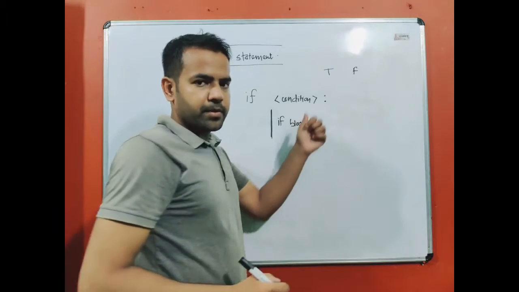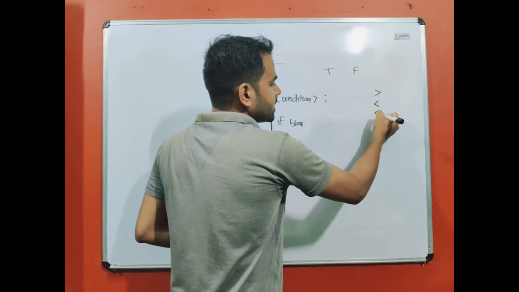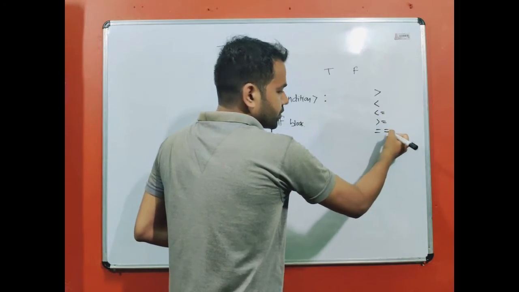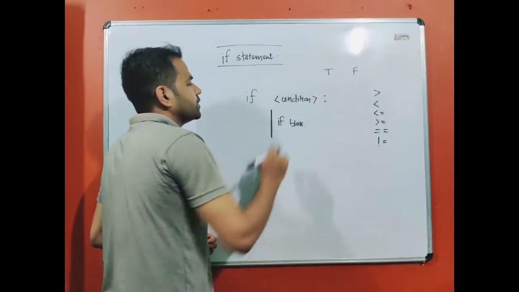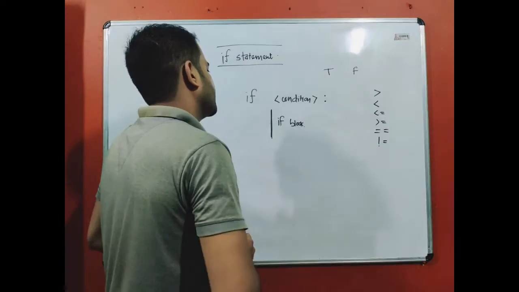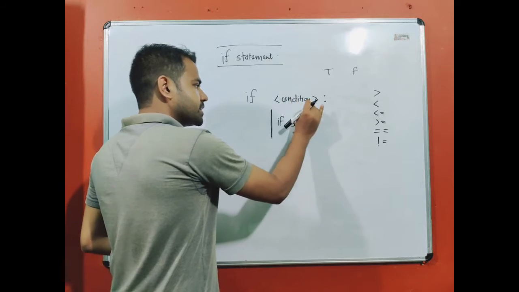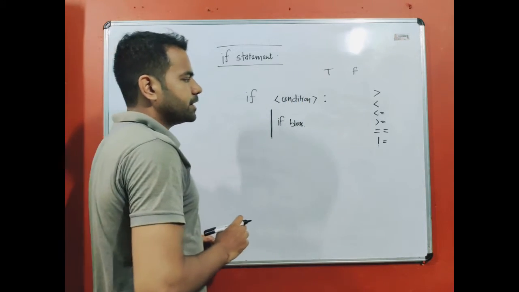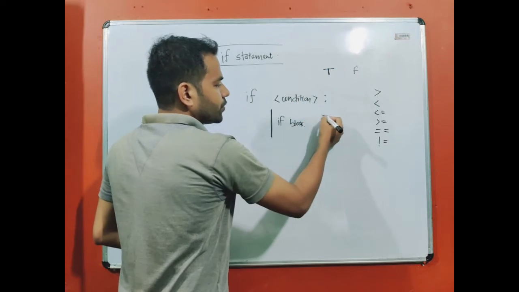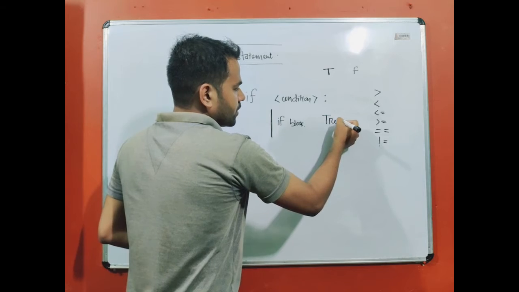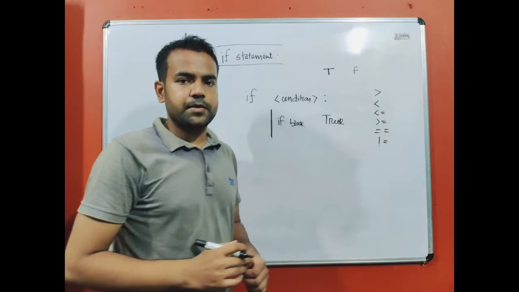Mostly you can use any type of operators here, but mostly we use relational operators, right? Greater than, less than, equal to, greater than or equal to, double equal to as the comparison operator, or not equal to. These kinds of operators are mostly used here, though you have the option to use other operators. For the time being, remember that a condition is always specified in an if statement. If that condition is evaluated to be true, then all the statements inside the if block will be executed.